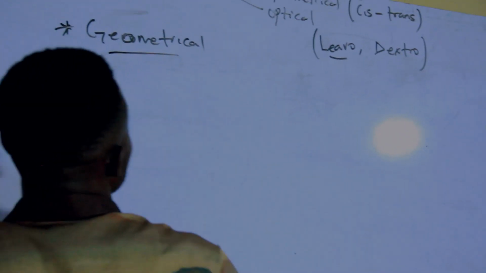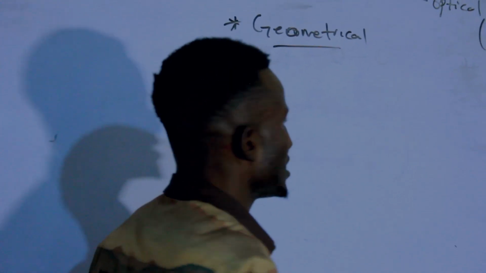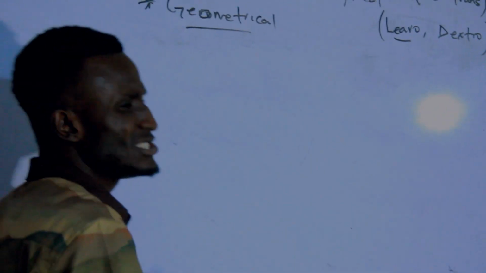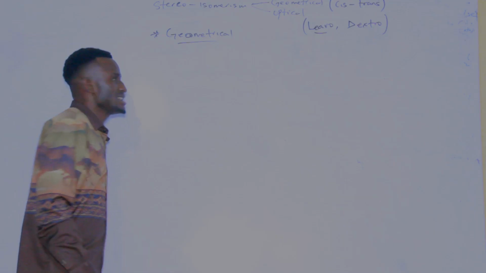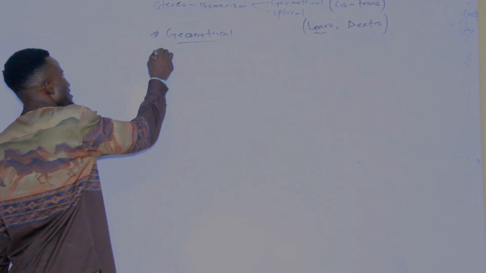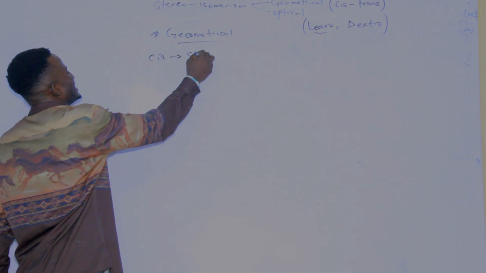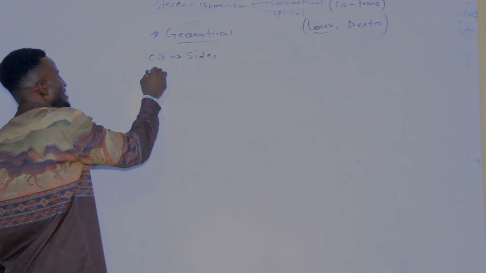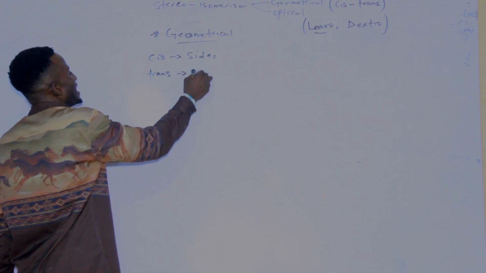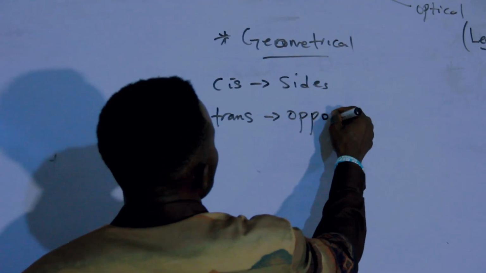Now, let me talk about the geometrical isomerism. The first one, it is divided into cis-trans. What did I mean by cis-trans? Now, it is cis when the ligands are found at the same side, but it is trans when the ligands are opposite each other.